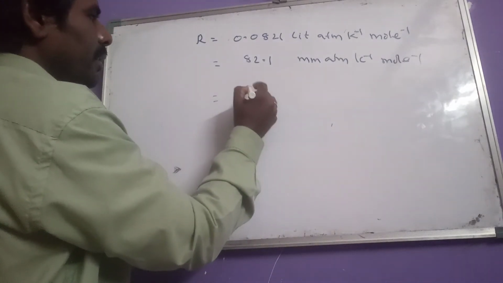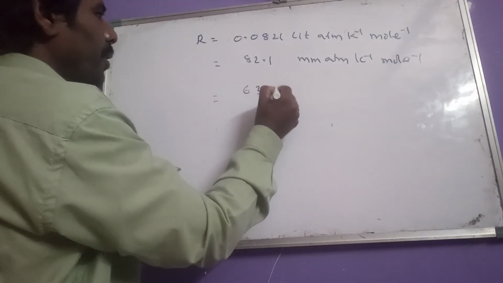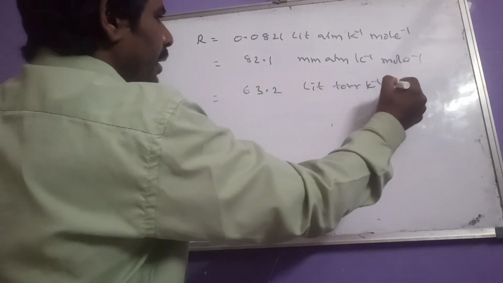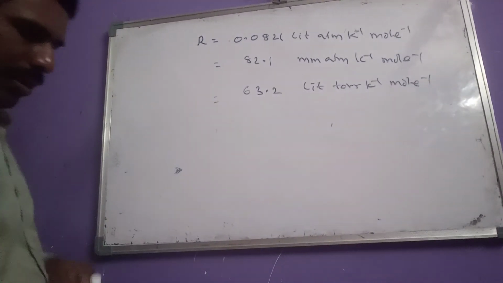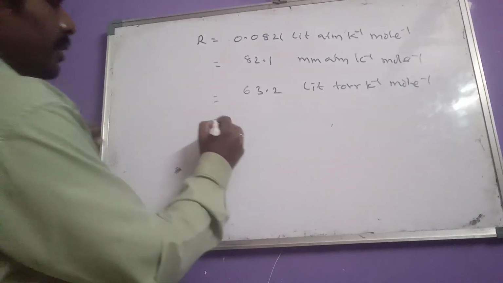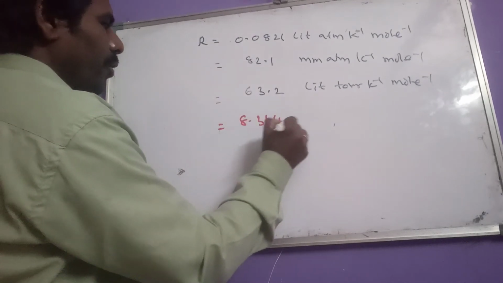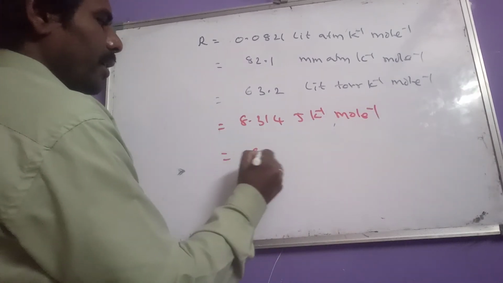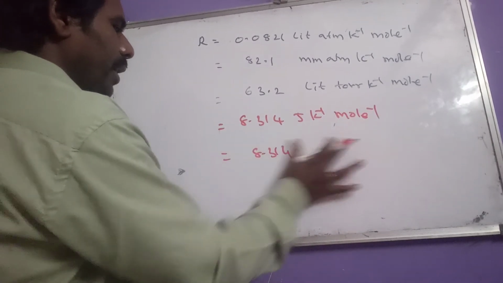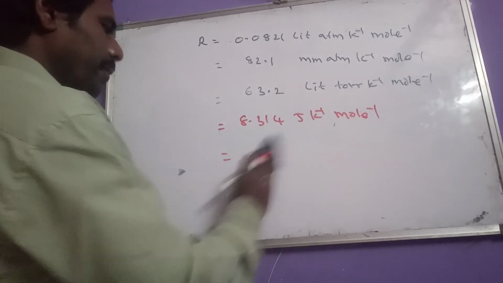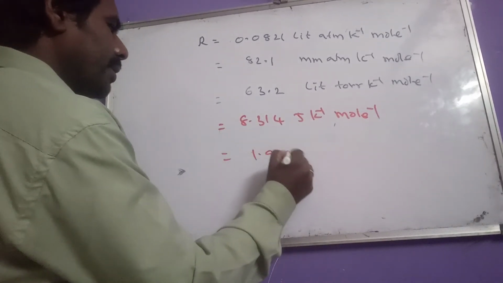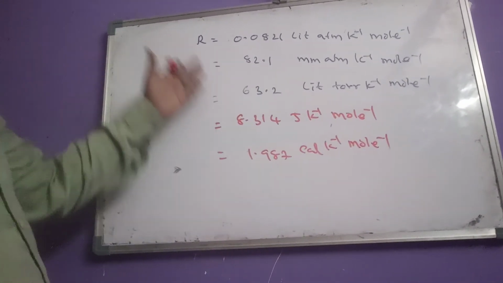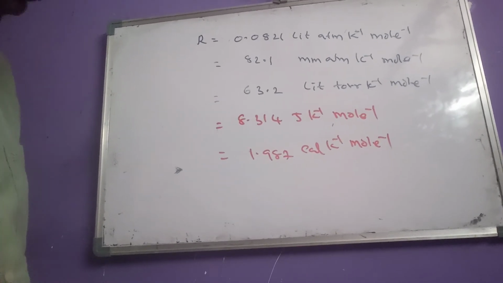Or we can write 63.2 liter torr per degree Kelvin per mole, or 8.314 joule per degree Kelvin per mole, or 1.987 calorie per degree Kelvin per mole.